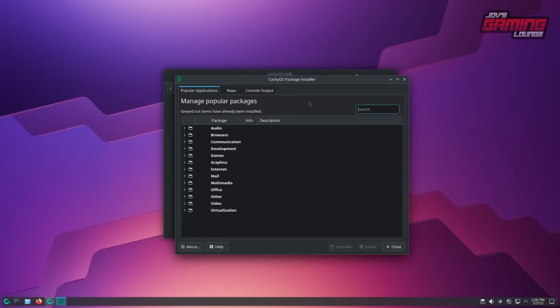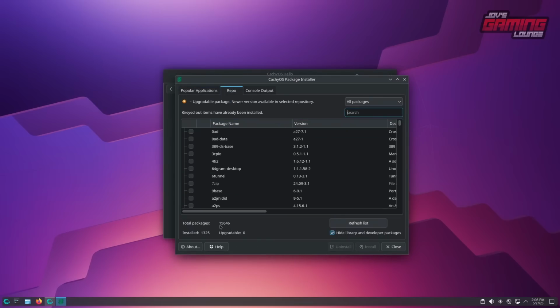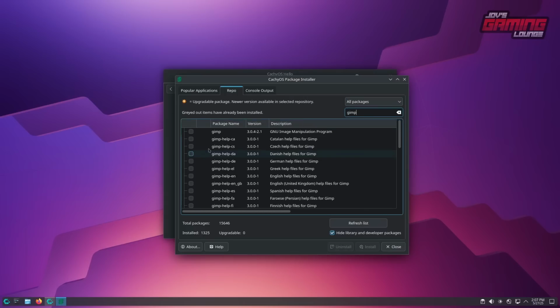Now, another thing about the package installer is that these aren't the only applications you can install. You can check out the repo. Down here, it lets us know that there are over 15,000 packages that you can install. If you're looking for a program, you may want to look for it here first. I'm going to go with one example, GIMP. And GIMP is here ready to be installed.